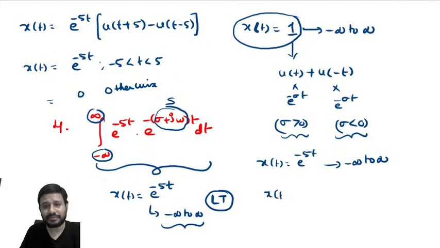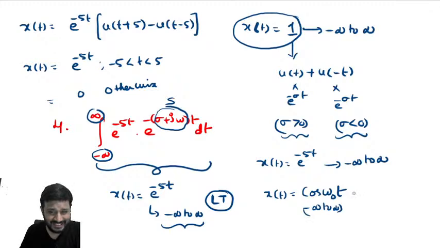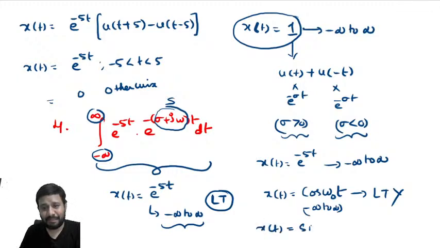Suppose I ask you in a similar fashion, what is the Laplace transform for cos omega naught t? First of all, observe the existence. Cos omega naught t exists from minus infinite to plus infinite, because there is no u of t or u of minus t. So the Laplace transform does not exist. For everlasting signals, the Laplace transform does not exist. Sin omega naught t also exists from minus infinite to plus infinite. Laplace transform does not exist.